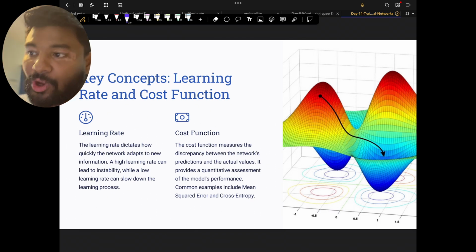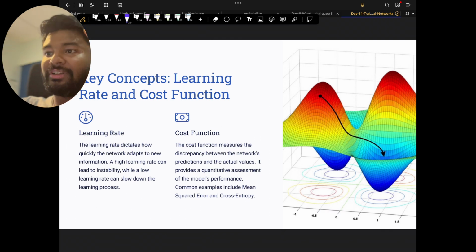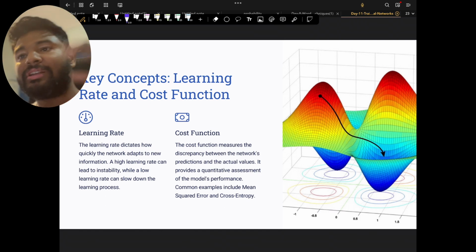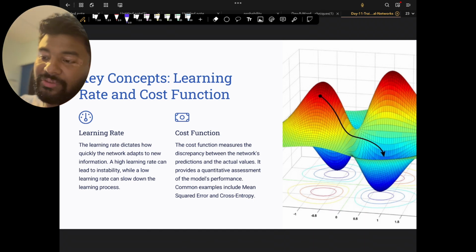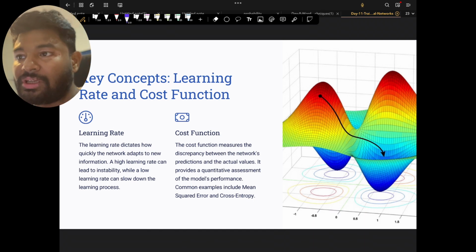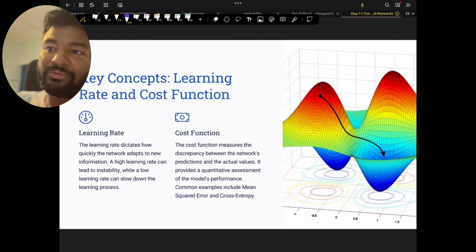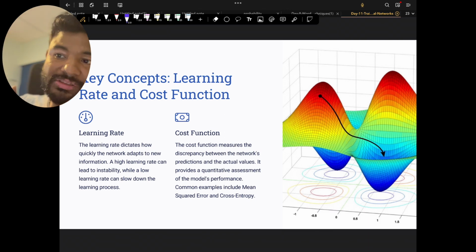Cost function: always remember, whether it is a regression problem statement or a classification problem statement, both would have some kind of metric. For example, in a regression problem statement, I would look into the mean square error. In a classification problem statement, I can look into accuracy, I can look into cross entropy, a lot of stuff. So I need to measure what kind of cost function, what kind of metrics I'm going to use to understand if the loss is reducing as we do this backward propagation again and again.